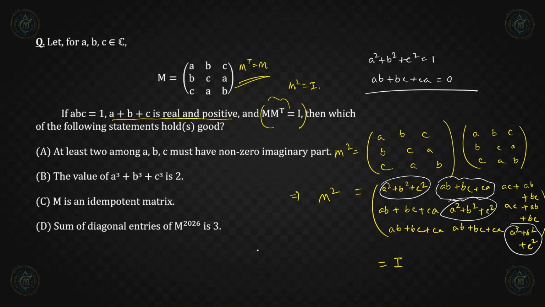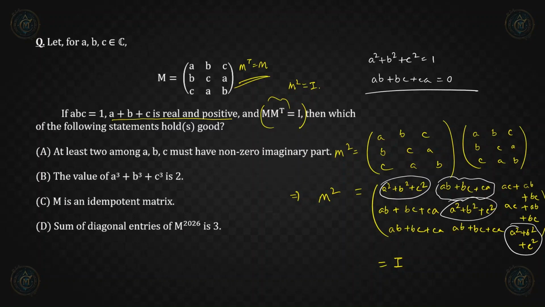Then we have to comment whether two among a, b, c have non-zero imaginary part or not. So how to determine this? Let us list the information that is given to us, that we found using M square equal to I, or that was already given in the problem. Let us write them one by one. So we found a square plus b square plus c square is equal to 1, ab plus bc plus ca equal to 0, and abc equal to 1.